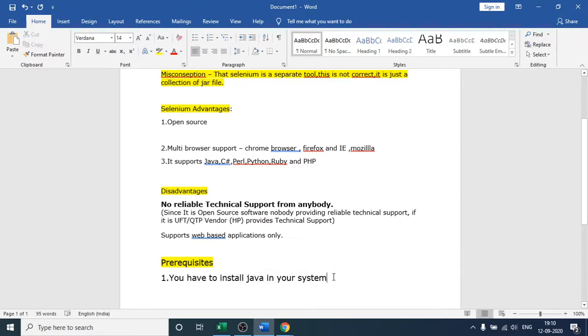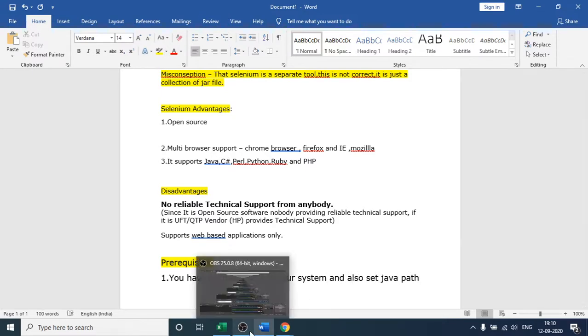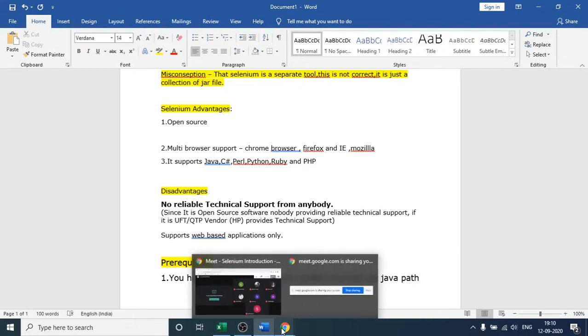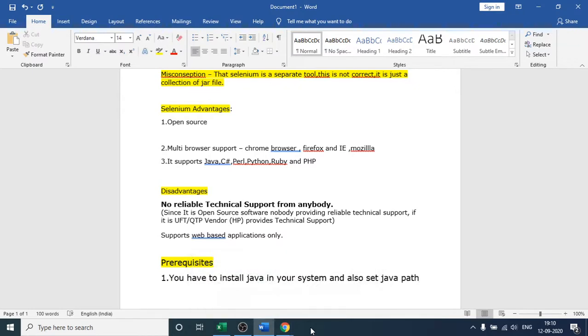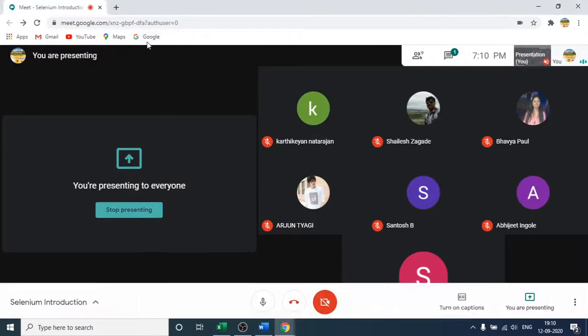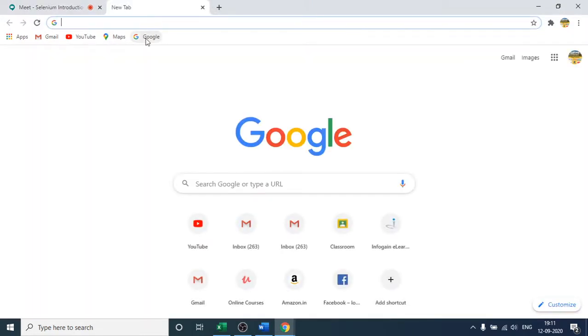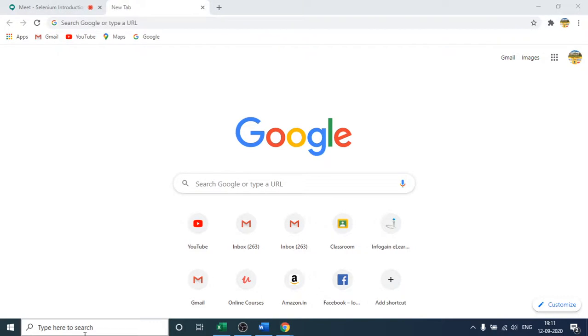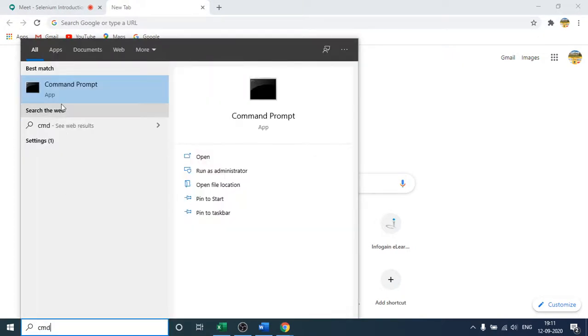You have to install Java in your system and also set the Java path. I hope many of the people here know how to download Java and how to set the path. But as this is the first class of Selenium, I will tell you in brief how to download Java and set the path. First of all, before installing Java, check whether my system already has Java or not.